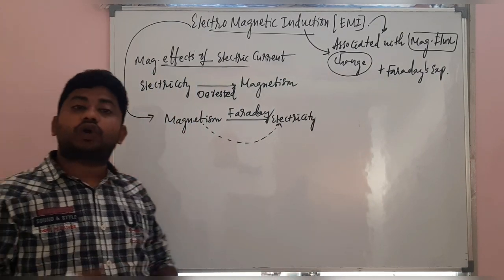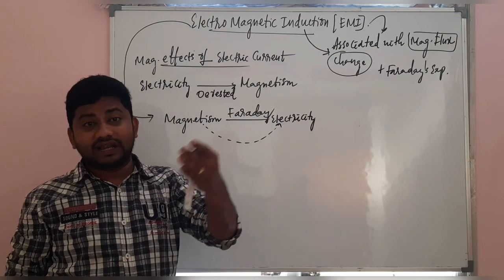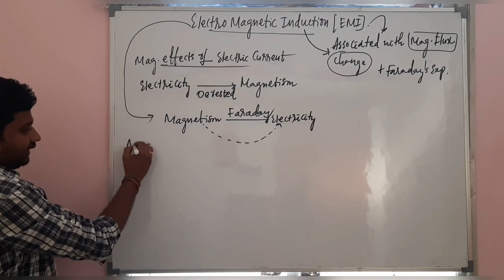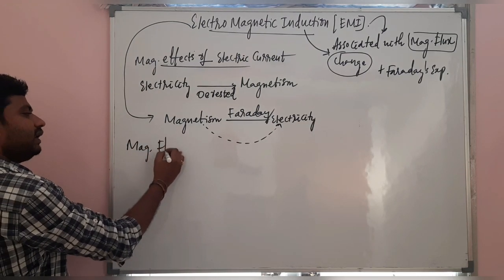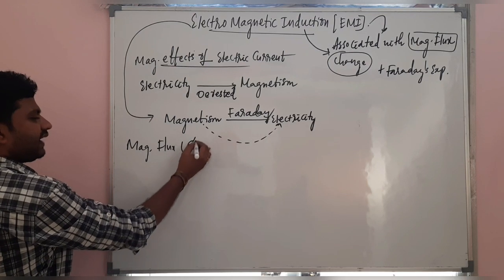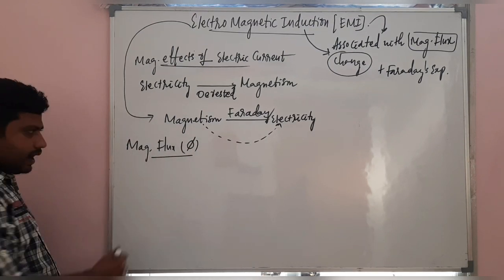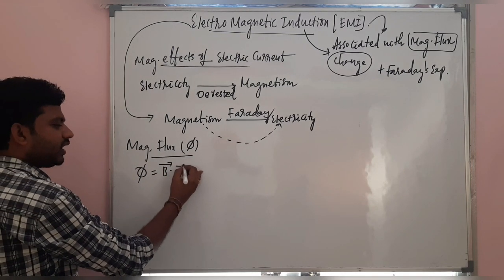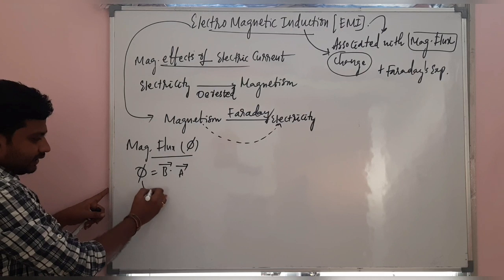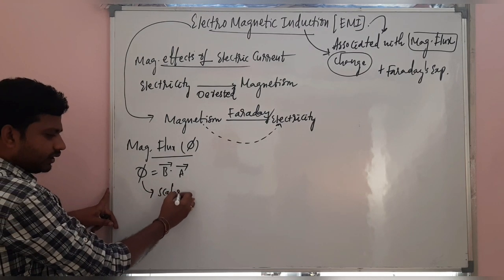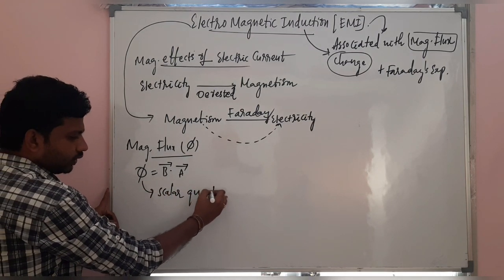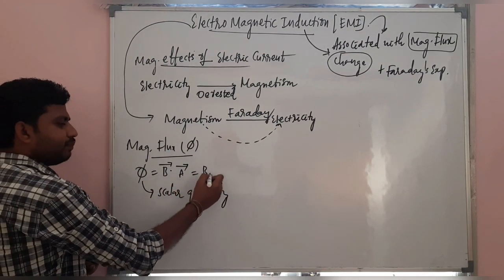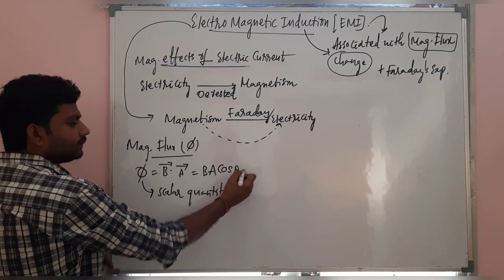About magnetic flux or electric flux, you might have discussed in the previous classes or chapters. The magnetic flux is denoted with the symbol phi. Magnetic flux is equal to B vector dot A vector, and magnetic flux is a scalar quantity. Carefully see, it is a scalar quantity. And this can be written as BA cos theta. Alright.